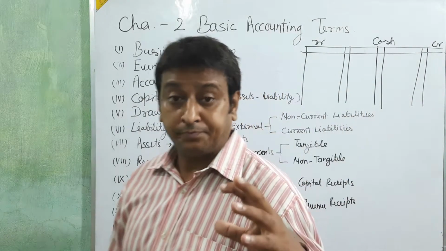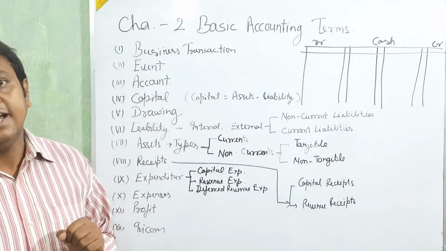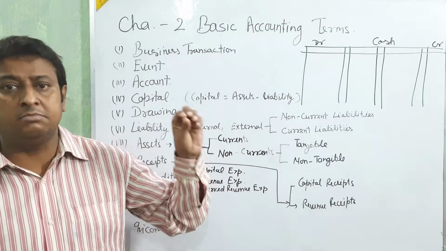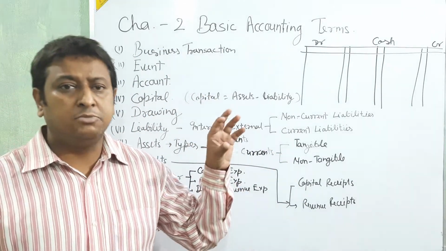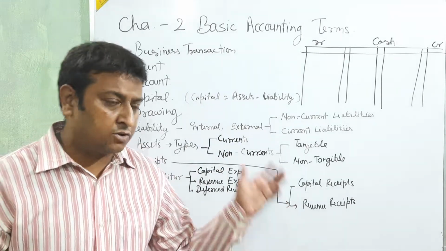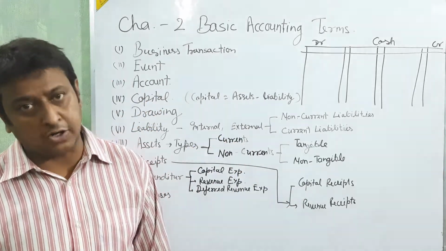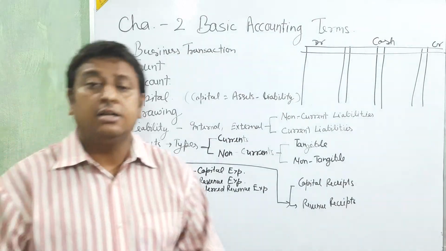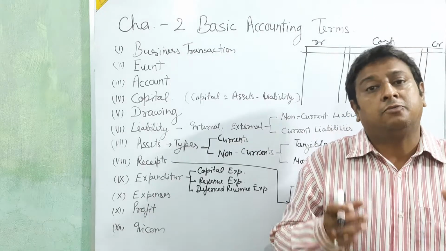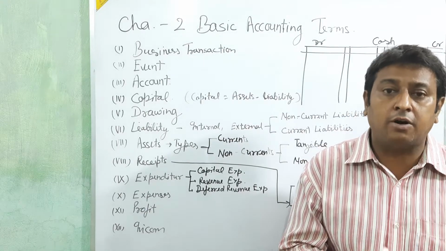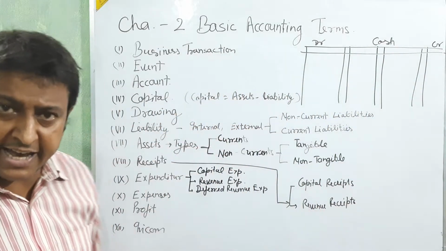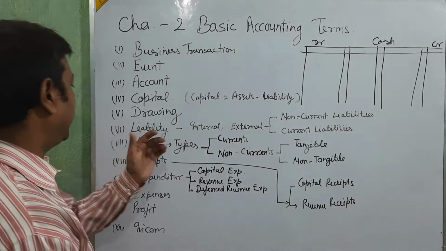If you have a general store, and your son or your elder brother comes and takes some material or some units of anything and uses it for himself or the family, that is called drawing. Okay beta, clear? When the owner withdraws cash or goods for his personal use, that is called drawing. Okay, clear? Now go for the next.